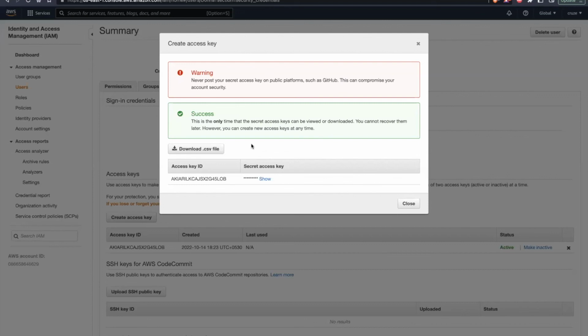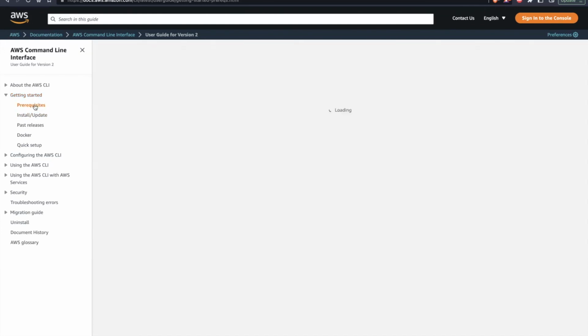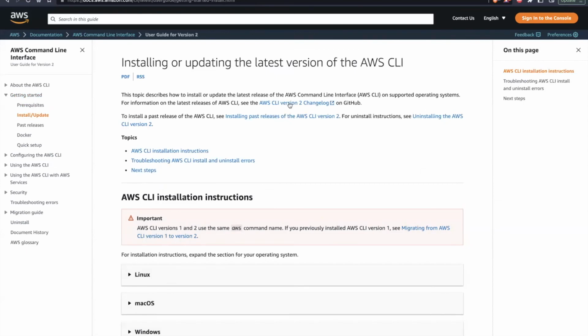So first of all, we will have to install the CLI onto our terminal. You can install the CLI in two manners. Either you can follow the official documentation provided by AWS. I'll provide you the link in the description below. You can go through it and install it on your machine, whatever machine you have. First check the prerequisites, then install the latest version.